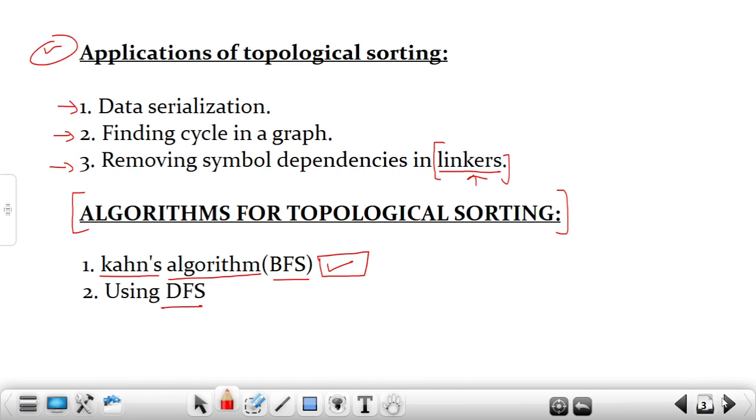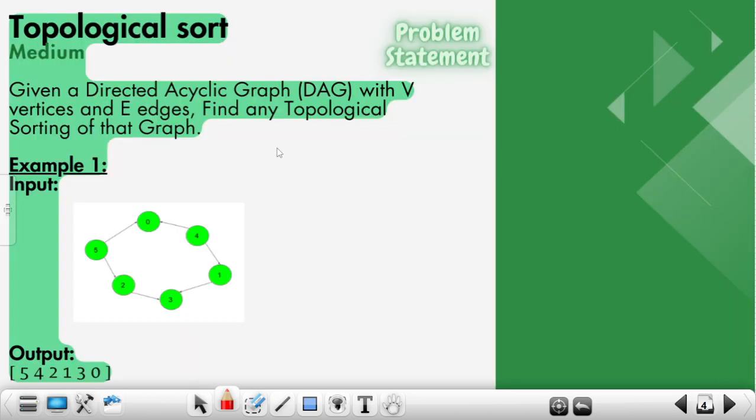Now, let me move to the problem statement. So here is the problem statement. It says that you are given a directed acyclic graph with V vertices and E edges, and you have to find any topological sorting of that graph. Can you notice one thing here? What does this mean? Find any topological sorting. Let me explain this.